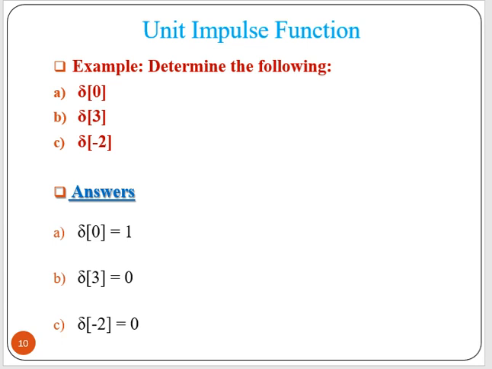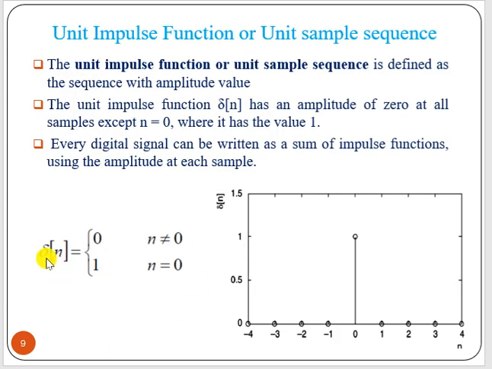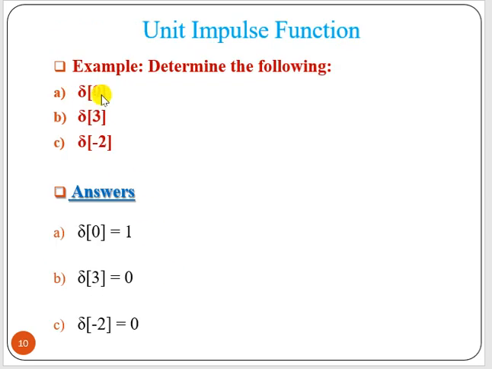Now let us take some examples. Say delta of 0, that value should be 1. Delta of 3, that value should be 0. Delta of minus 2, that should be 0. That means delta n will exist only for n equal to 0. So delta 0 has value one. Delta 3, delta 4, delta 1, or delta minus 2, minus 1, minus 3, those are all 0.